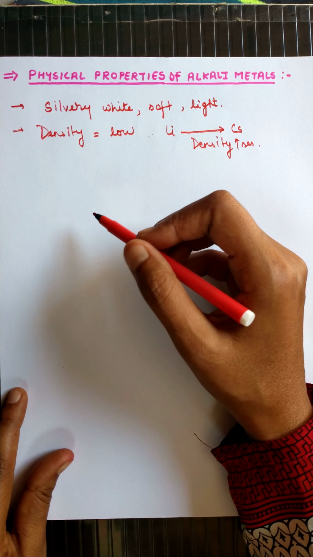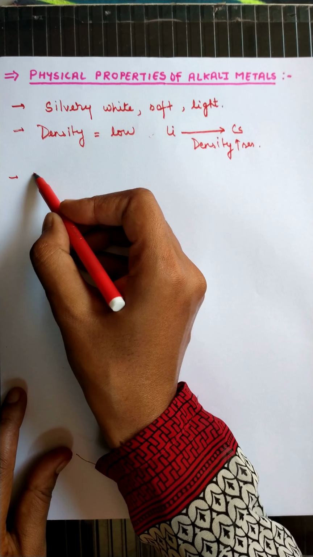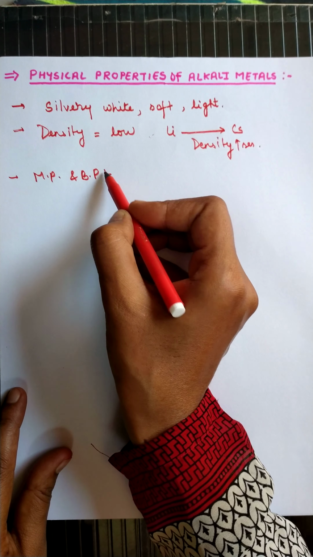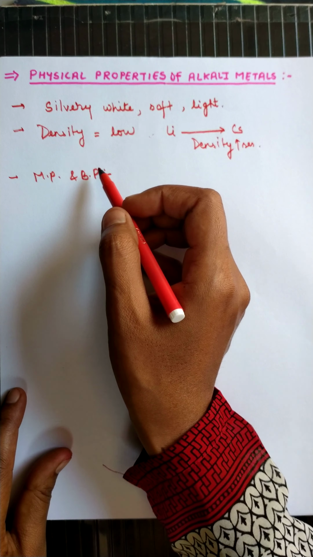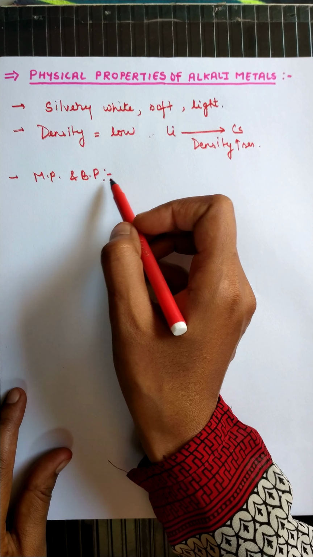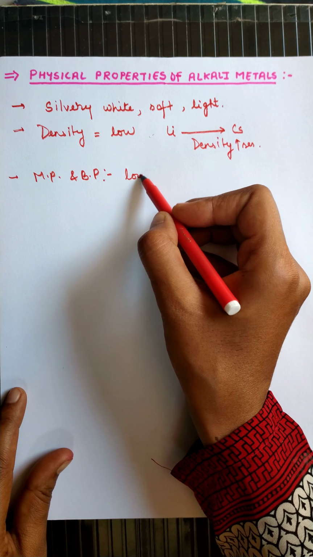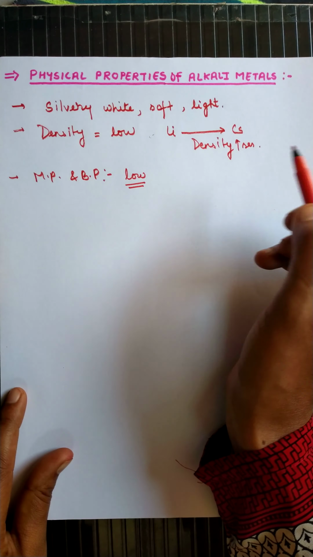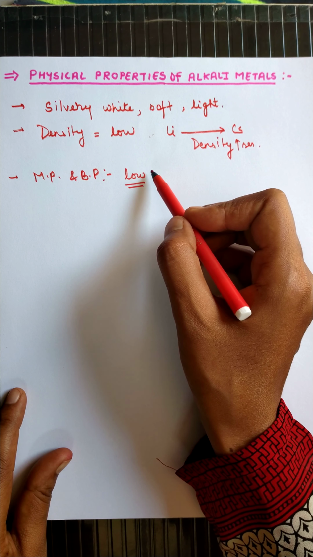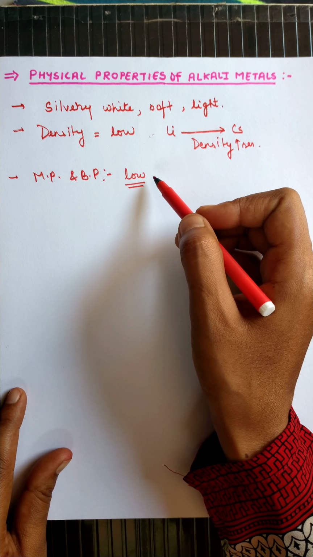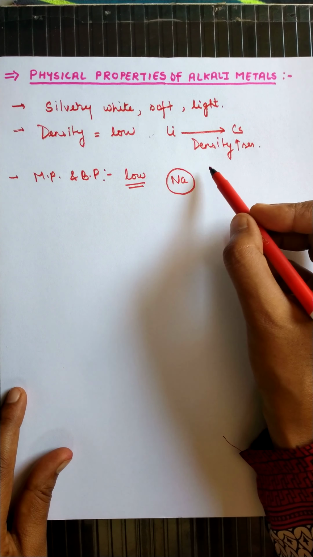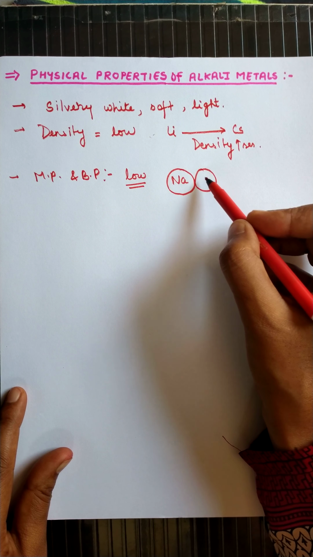Now the next part is about the melting point and the boiling point of alkali metals. The melting point and boiling point of alkali metals are low. Why is it lower? Because the alkali metals have weak metallic bonds, like between one sodium atom and another sodium atom.